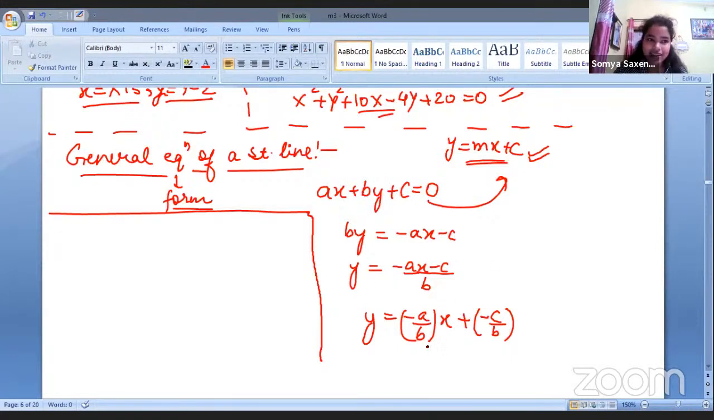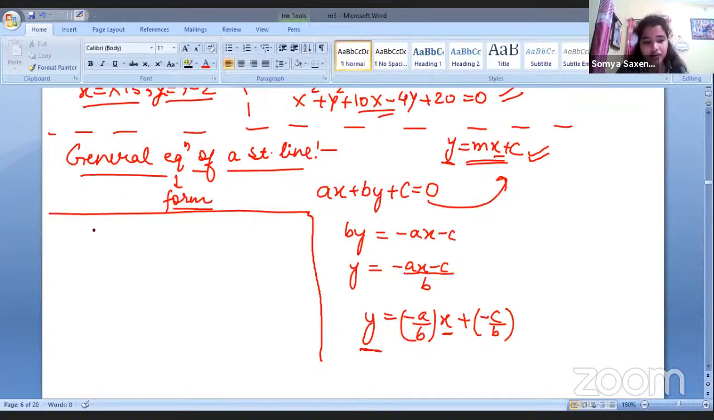What is that useful information that this particular form conveys? Very important. See, we know that this is y. This is y, there is no problem. X is there, no issues. C, what do we call it? Y-intercept here particularly. It's also fine.